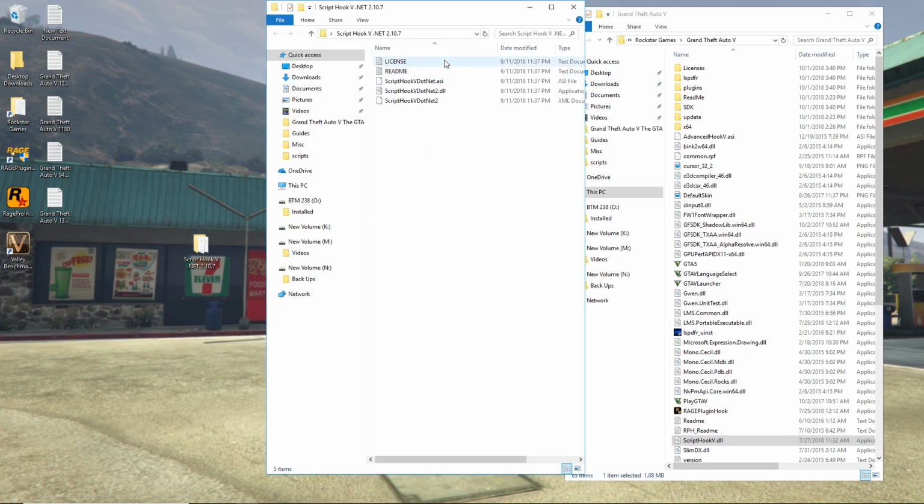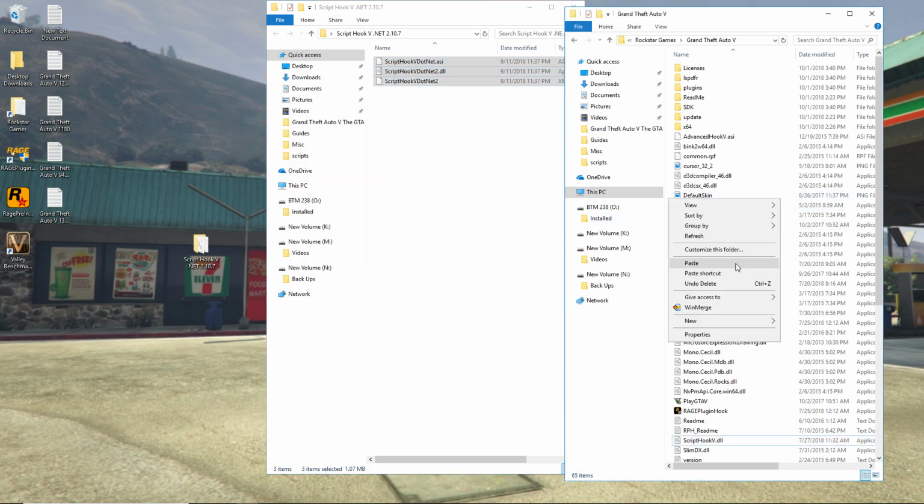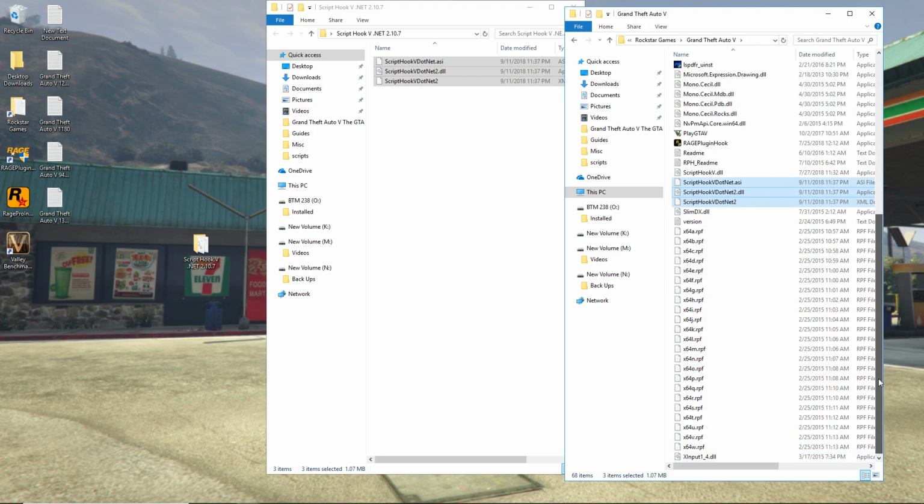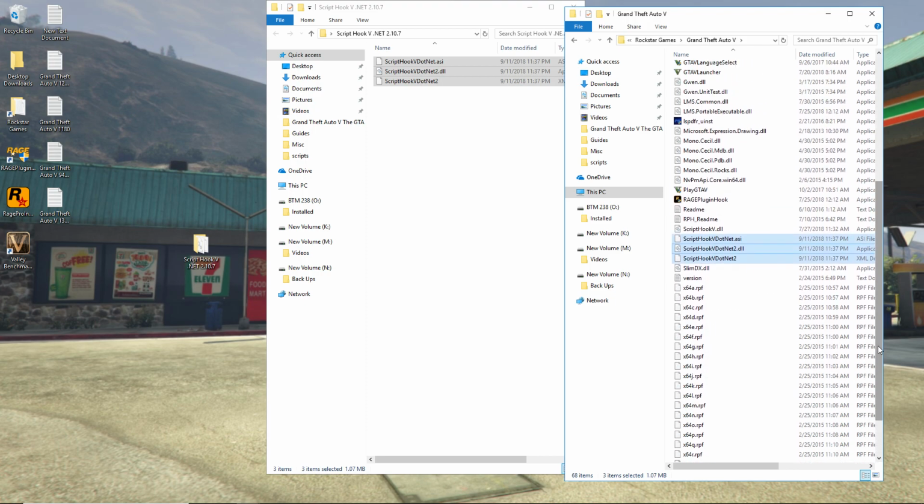So we open up Script Hook V. You have the license, README. Don't need it. You read it on your own time. Okay. And you install these three files. These are needed for certain mods that require .NET to be able to read and comprehend .NET programming. So you install these three into the game folder as well.